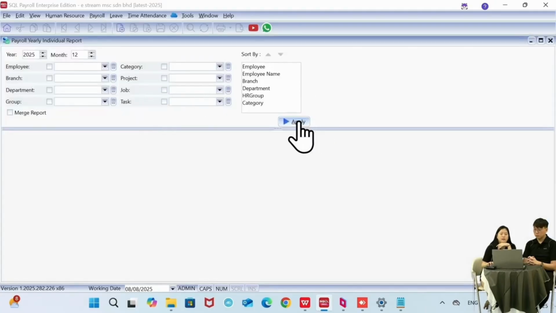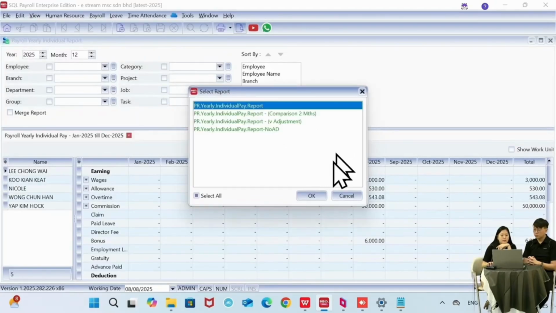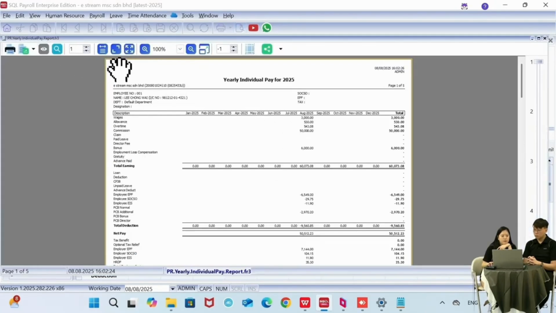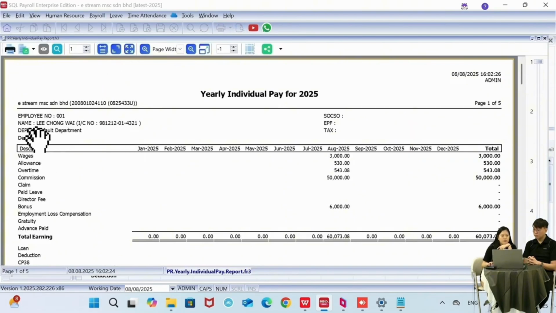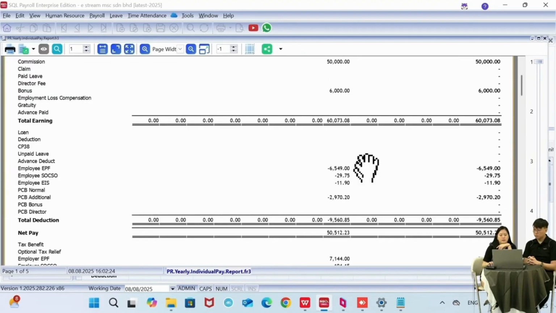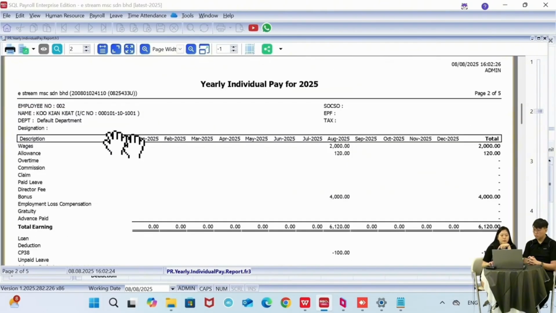Same thing, I can click on apply and then I can click on preview. So we have the information over here. So we can see this one is Lee Chong Wei. The wages for August is this much. The commission is 50,000, and this one is for an individual employee. Each employee will have one template over here.